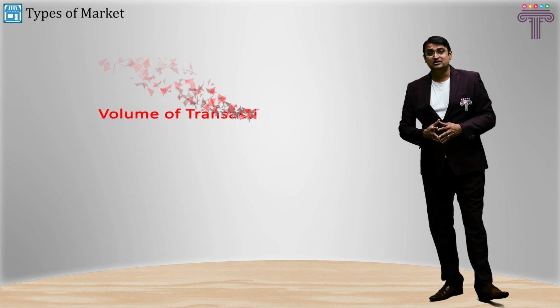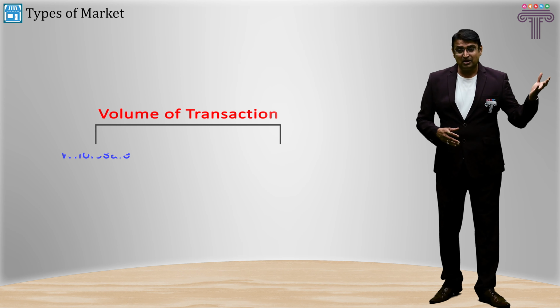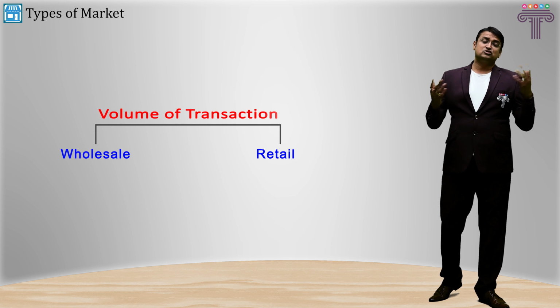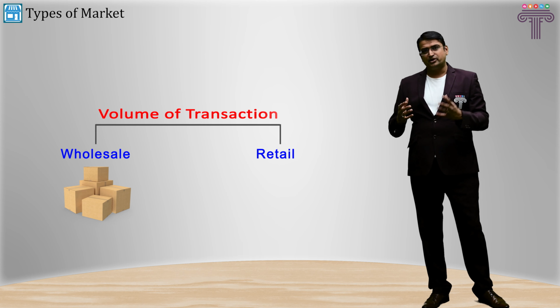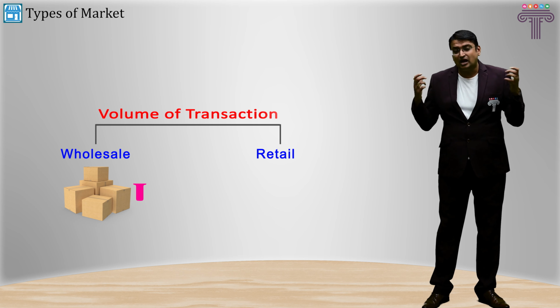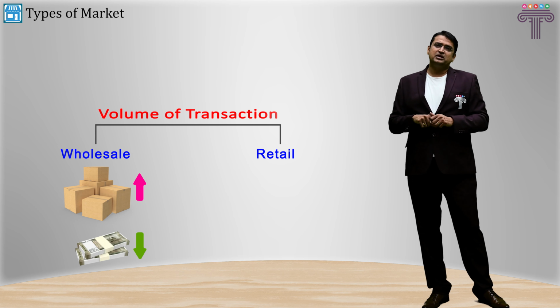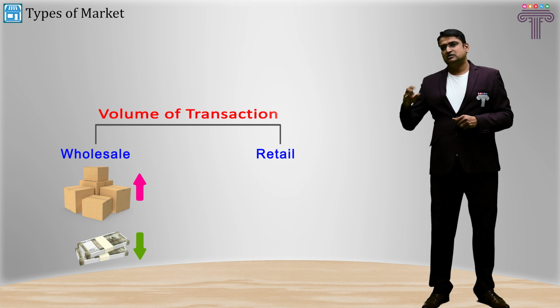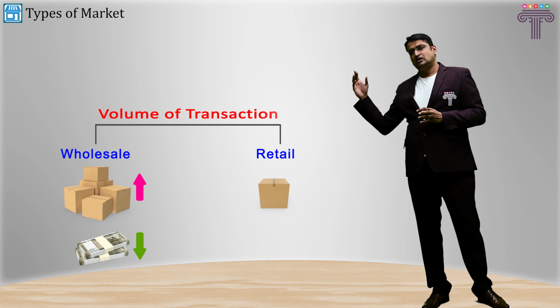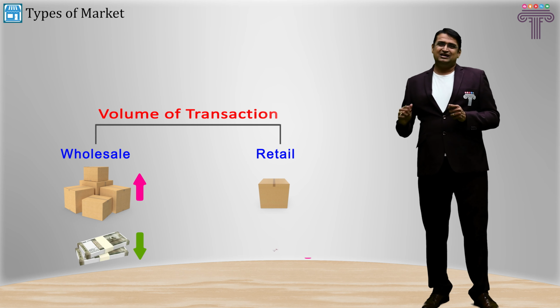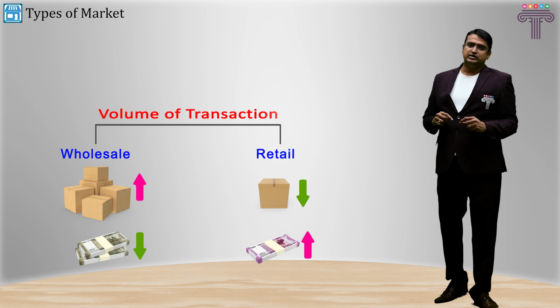Then the market can be categorized on the basis of volume of business done. So you have wholesale market and you have retail market. In case of wholesale market, the goods and products are sold or purchased in a very large quantity at a reasonably cheaper pricing. And in case of retail market, the retailers sell to the direct end customers the product at a relatively higher price in small quantities.